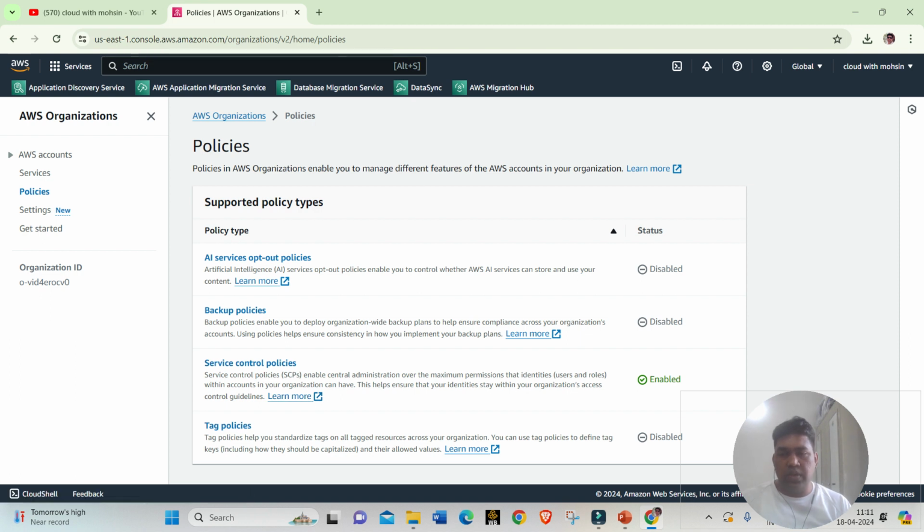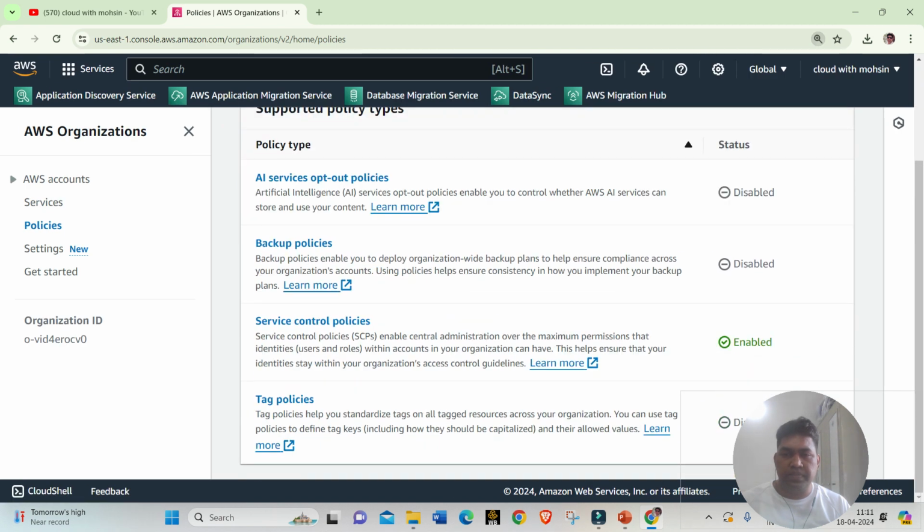Let me zoom in a bit. SCP enables central administration over the maximum permissions that identities, users and roles within accounts in your organization can have. This helps ensure that your identities stay within your organization's access control guidelines. I'll click on this one.